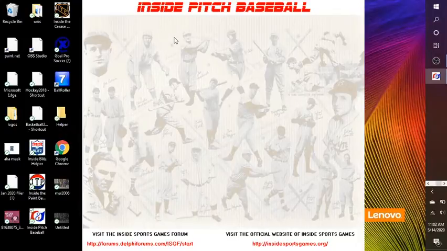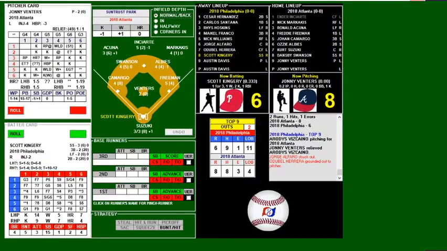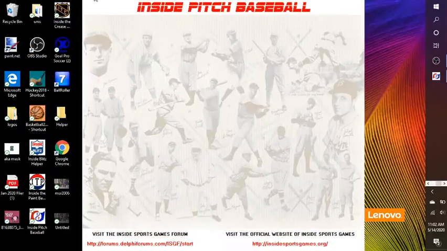Neither pitcher went very deep in that one, as Julio Teheran versus Aaron Nola. As we're waiting for things. Yep, okay, so that's the end of that. 8-6. Alright, so I'm going to have to redo the whole thing.